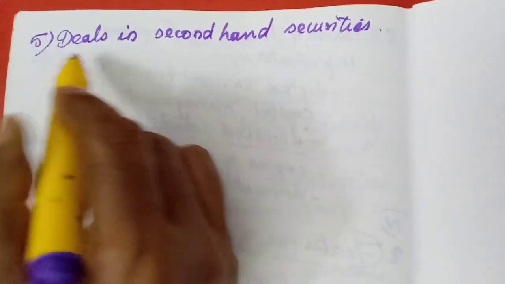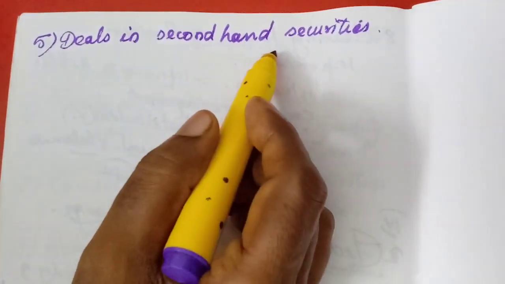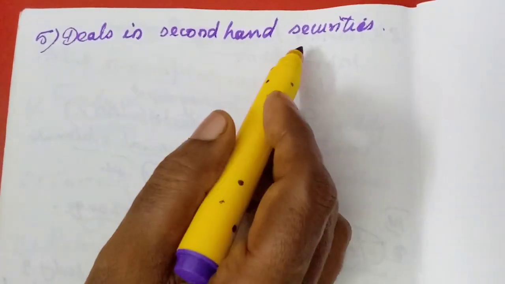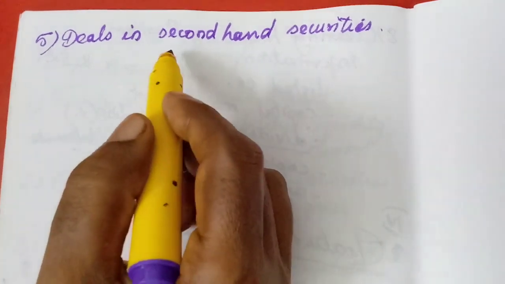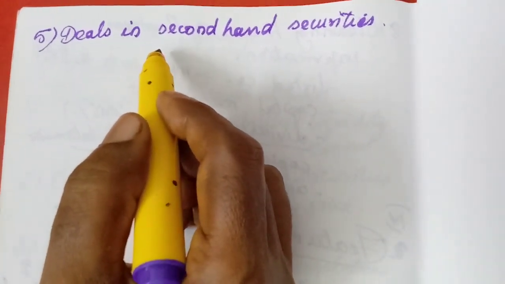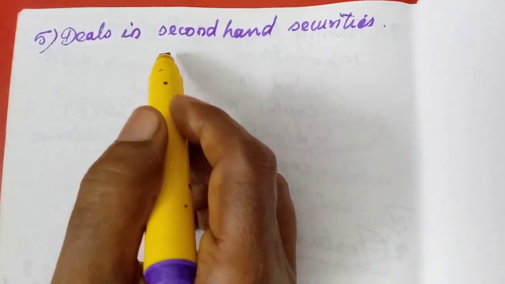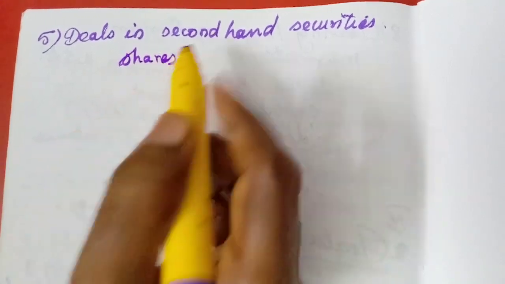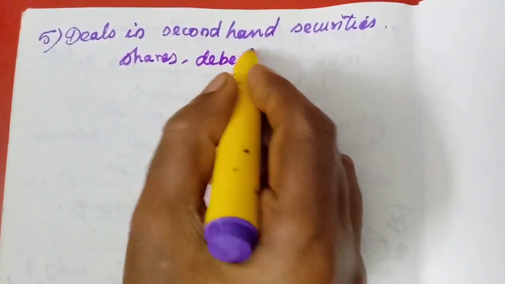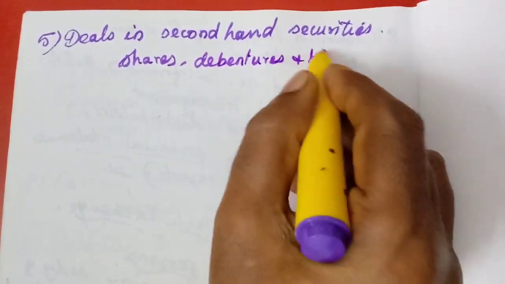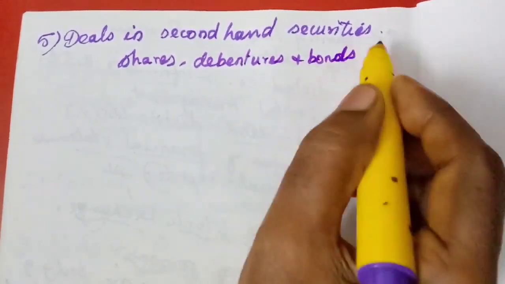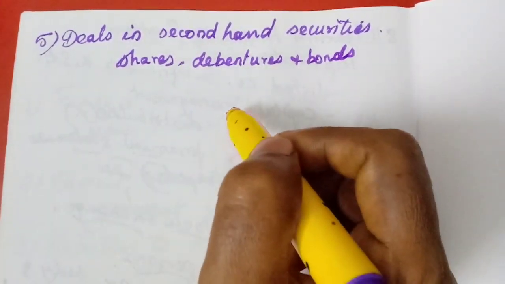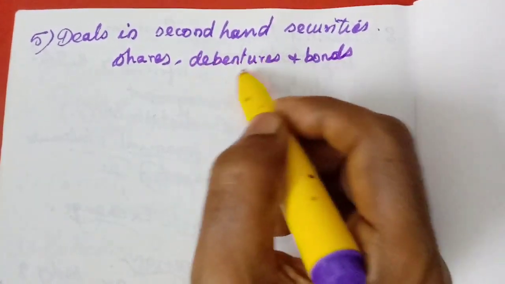Okay, deals in second-hand securities. You can write that stock exchanges deal in second-hand securities, not the securities which are issued in the primary market. That means all the shares, debentures, bonds already issued in the primary market are bought and sold in the secondary market. That is why it is also called the secondary market.